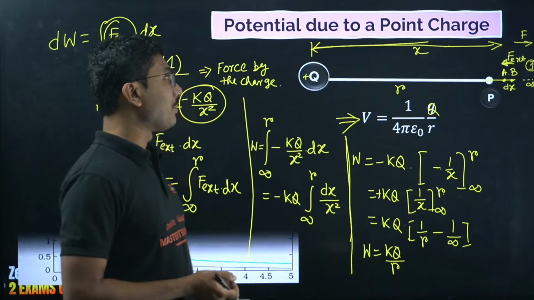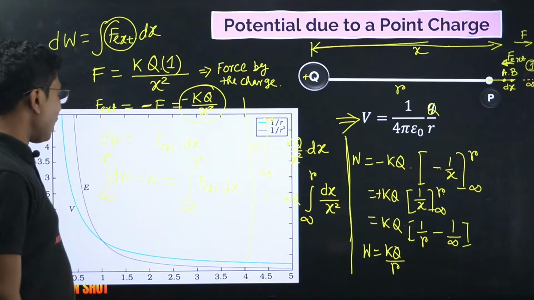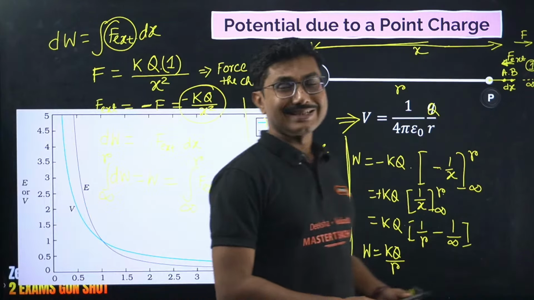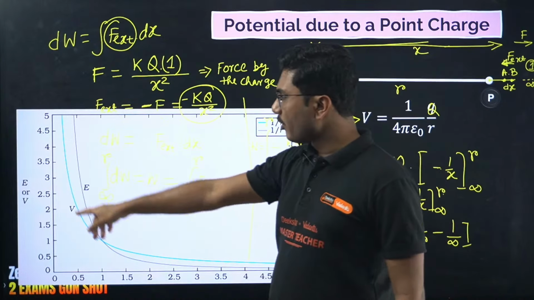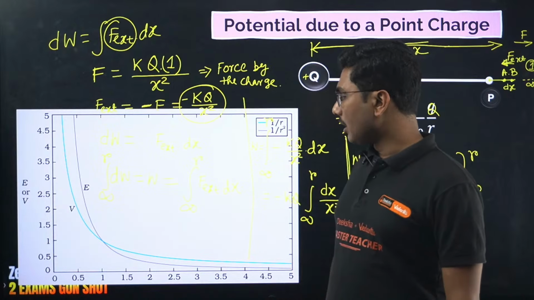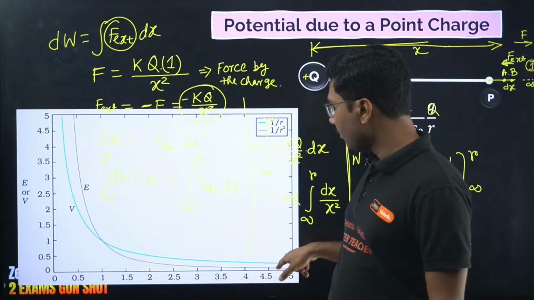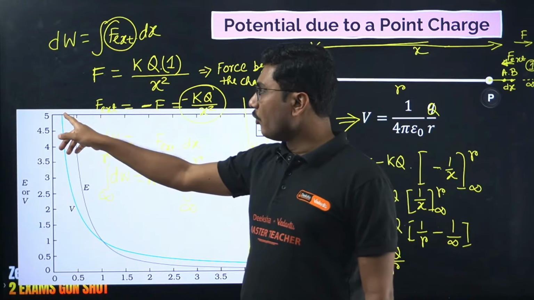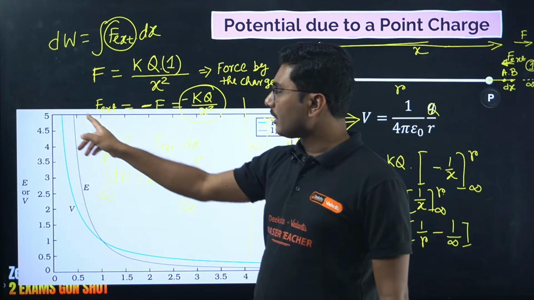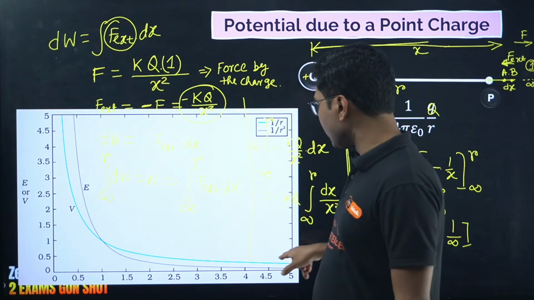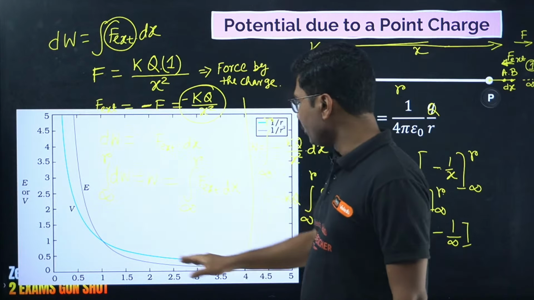Okay, so when you plot this graph of electric potential versus distance, you get this kind of graph. Okay, so this is the graph of electric potential versus distance. Also for reference, electric field is also being plotted over here. So if you see that voltage starts at very lower value compared to electric field and goes slowly towards 0, whereas electric field, it starts higher but it goes to 0 very quickly.